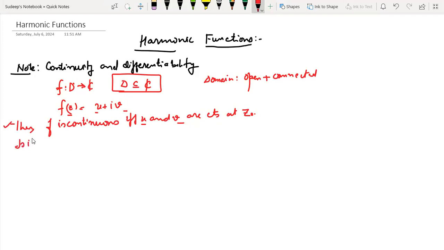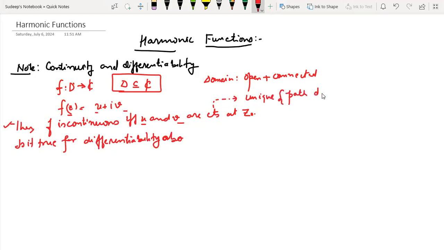But is it true for differentiability also? Obviously, continuous means the limit should exist and the limit should be unique, so it should be path independent. So if u and v have a path independent limit, then f(z) becomes a continuous function. If and only if means that if f(z) is continuous, then u and v are continuous, and if u and v are continuous, then f(z) must be continuous. Now I'm asking, is it true for differentiability also?